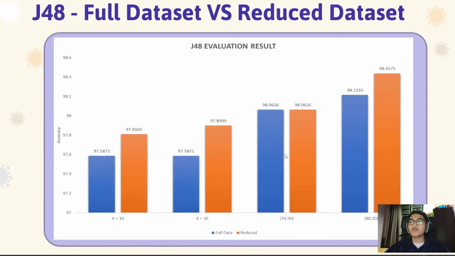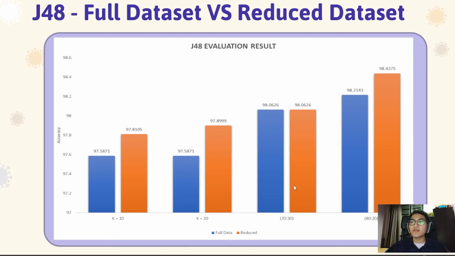The bar chart shows the comparison of the J48 model between the full data set and the reduced data set. From here, the accuracy of K10 is increased after making a data reduction. K20 also has an improvement in the data accuracy.